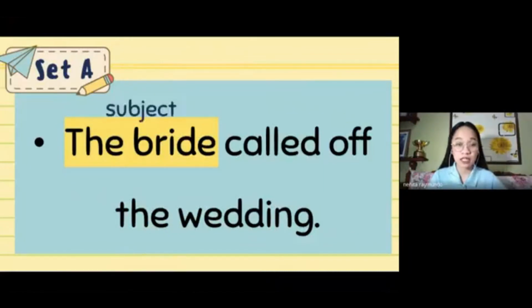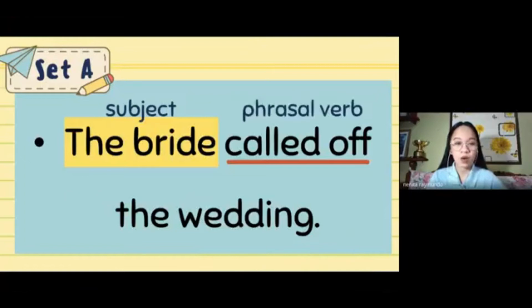The subject is the bride, for it is the bride who canceled the wedding. And earlier, we mentioned that the phrasal verb in this sentence is called off. Now, what do you think is the object in this sentence? Or what did the bride have to cancel? Yes, Jaja. The wedding, ma'am. The wedding. Let's see if that's correct.